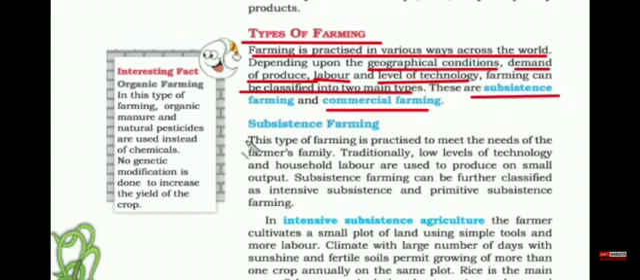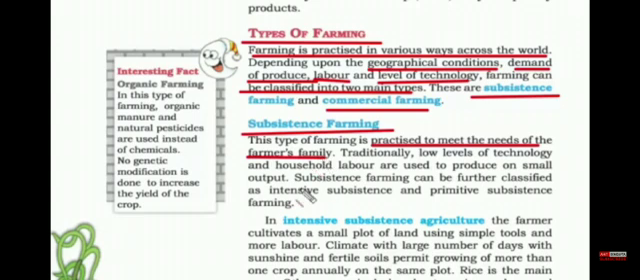The first one is subsistence farming. The meaning of subsistence is where minimum resources are used. That's why it is also practiced to meet the needs of the farmer's family, which means private farming. A better way of understanding subsistence farming is to imagine that you have some land in your backyard, and whatever you produce at the end of the day, you only use it to feed your family members. So this is how you'll remember subsistence farming.